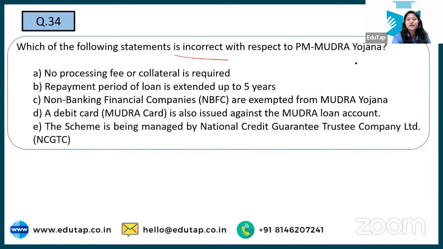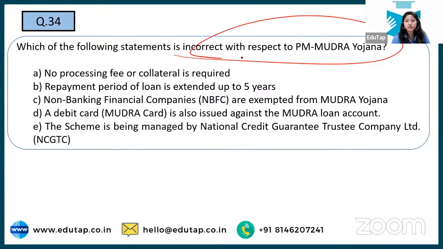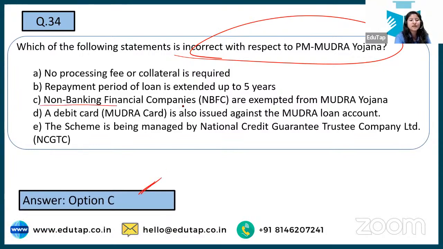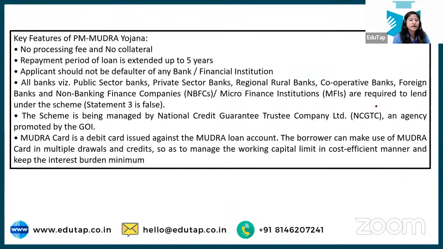Next is, which of the following is incorrect with respect to PM Mudra Yojana? Here are the options and you have to tell the right one. See, the correct answer to this particular question is option number C, that non-banking financial companies are exempted from Mudra Yojana. No, they are also included in this. This is the statement which says all banks, public sector, private sector, regional, rural, cooperative, foreign banks, non-banking finance companies, microfinance institutes, all can lend under this particular scheme.